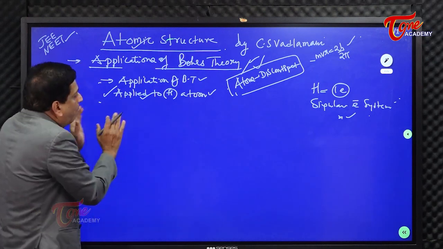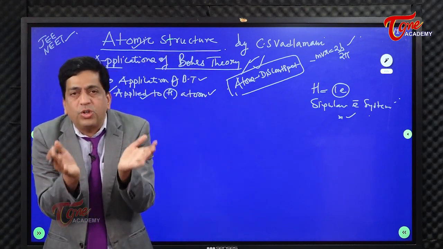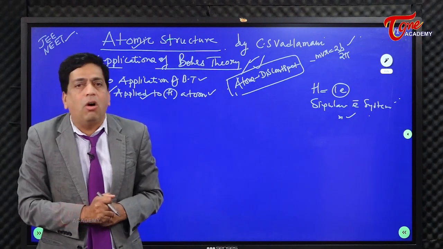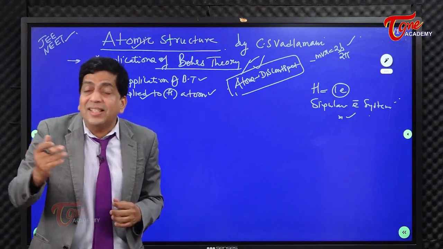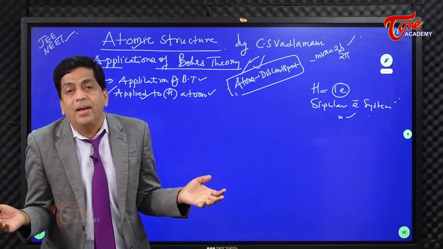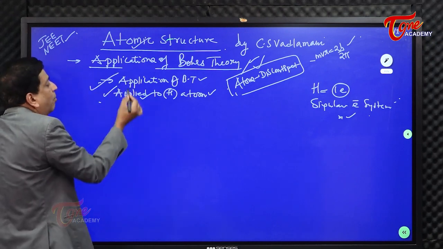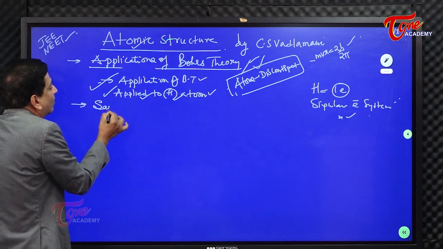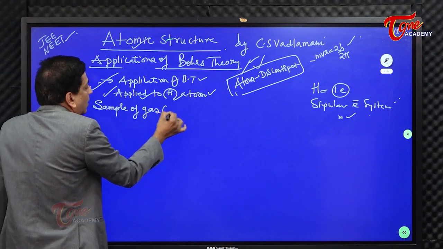So you want to apply Bohr's theory to the hydrogen atom. But the reality is you don't have hydrogen atoms at all. You have hydrogen molecules. You have hydrogen gas. When you take a sample of hydrogen gas, it consists of molecules. So where are the hydrogen atoms coming from? Look into the sequence of what we are doing. I'm applying Bohr's theory to hydrogen atoms. So you take a sample of gas, that is nothing but the hydrogen gas.